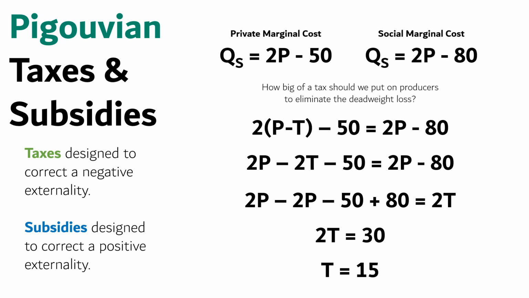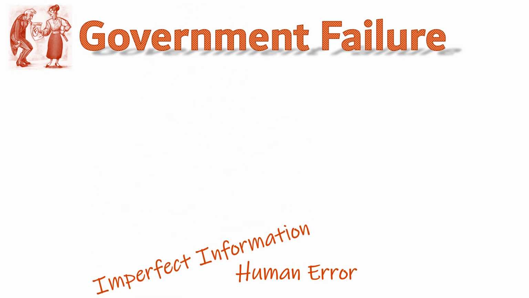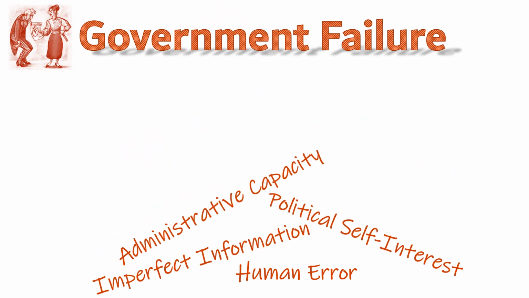By putting a $15 excise tax on producers, we've realigned their incentives so that they're now in sync with the social marginal cost. We have gotten them to internalize the cost of the externality they're producing. This is pretty great and seems like a super easy solution we should apply to all externalities. Problem solved. Of course, reality is far more complicated than a couple of equations.